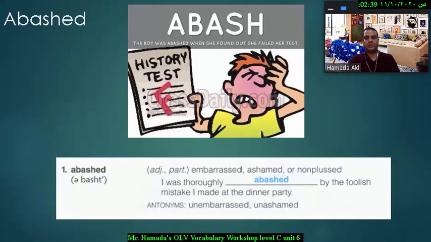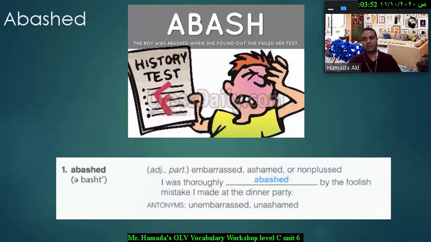Word number one is abashed, and this word, as you can see in the picture here, is an adjective and also a participle, which means embarrassed. Like this person here, he's embarrassed because he got a bad mark in the test, or also ashamed. So this word can be used to describe somebody or something. If you're abashed, you may cover your face, which is one of the body reactions that show that you're abashed.